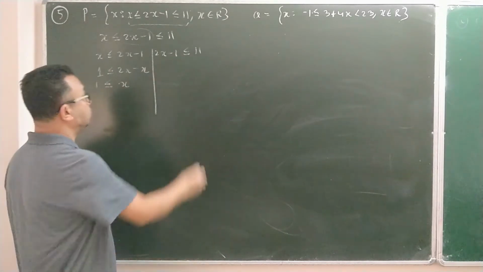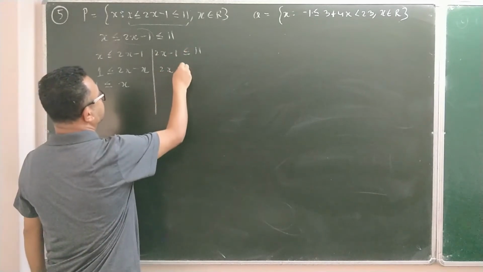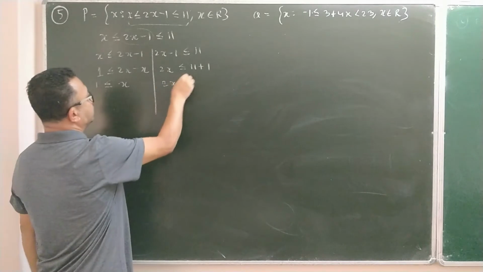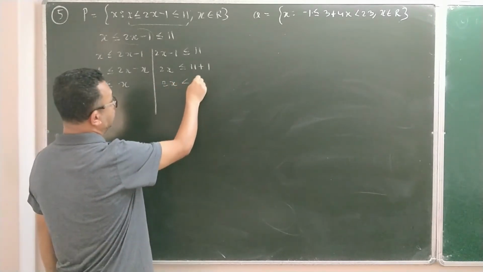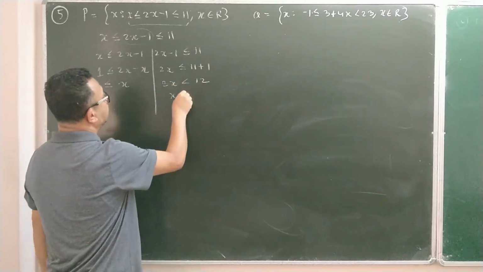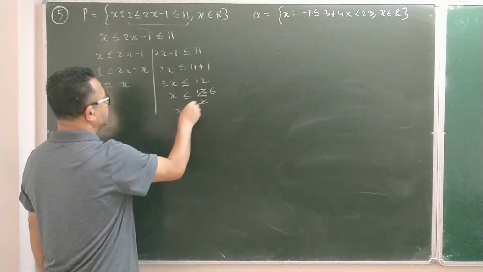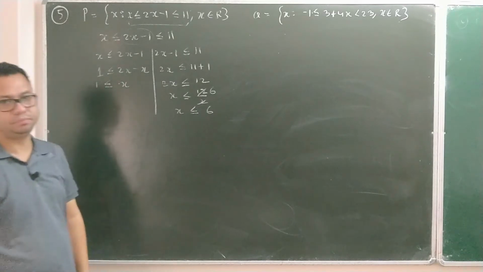Same way when I solve this one, which is 2x, now shift it that side. So you have 11 plus 1, minus 1 is going there. So 2x is less than or equal to 11 plus 1, which is 12. So x is less than or equal to 12 over 2, which you cancel. So x is less than or equal to 6.